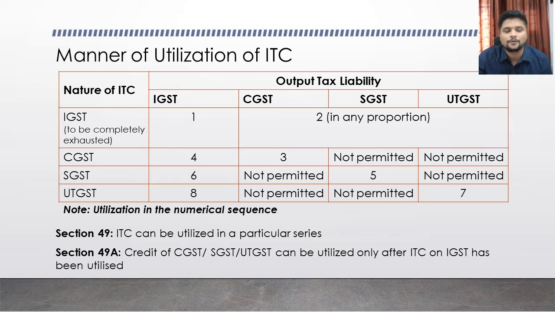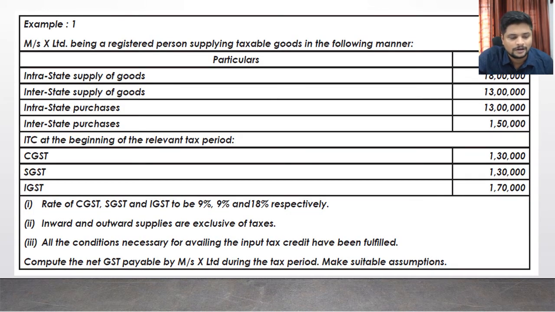Let us now discuss a problem under that. One problem I have here is: X Limited, being a registered person, supplies taxable goods in the following manner. X Limited is a registered taxpayer under GST, and the supplies made during the tax period are provided as follows.